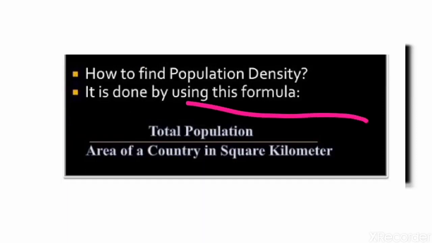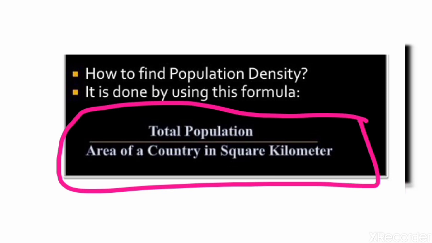By using this formula, we can find population density: total population upon area of a country in square kilometer. How to find population density? By this formula, total population upon area of a country in square kilometer.